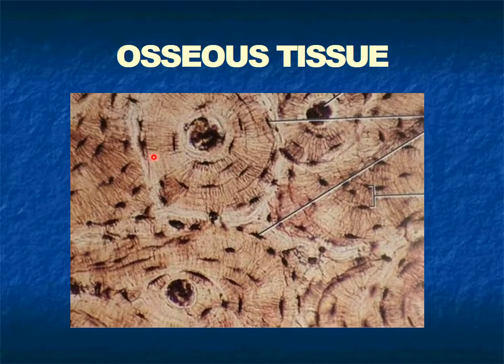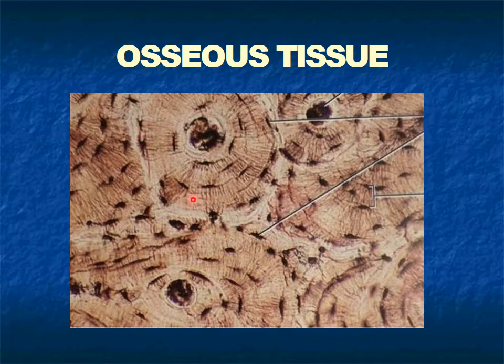So this is the beautiful picture of the compact bone. We divide the bone into compact and spongy. Compact bone is present in the shaft of the long bone, and the spongy is present at the end of the long bone. So this is the beautiful picture of the compact bone.